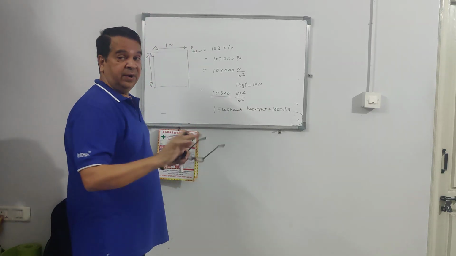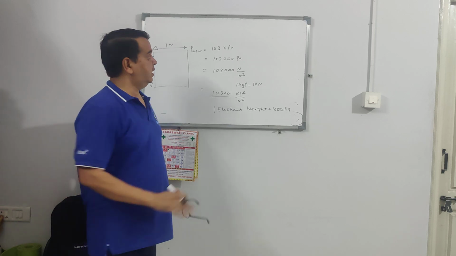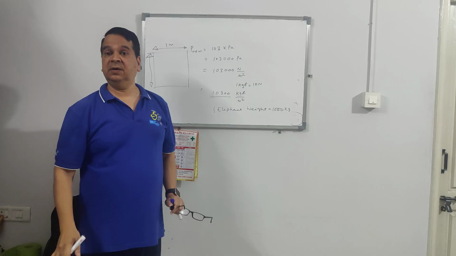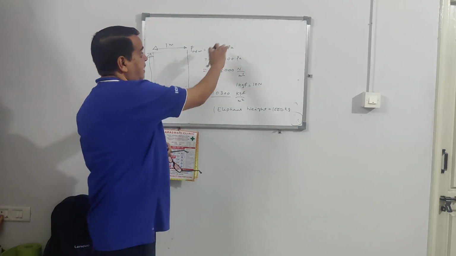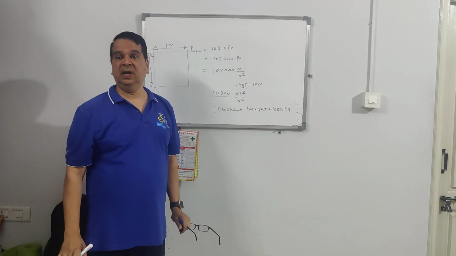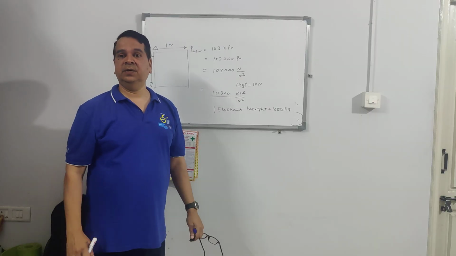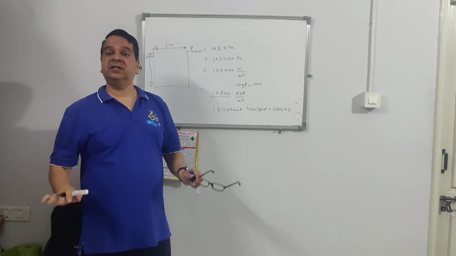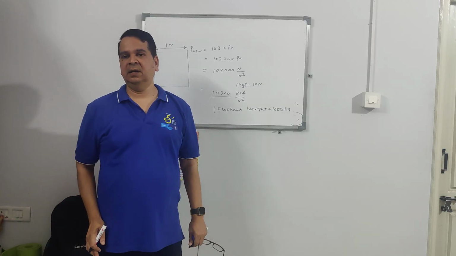That means on an area of 1 meter square on this board, if 10 elephants are standing, the kind of pressure they will exert, that is atmospheric pressure. That means it is a huge pressure. Huge pressure. 10 elephants standing on 1 meter square area.